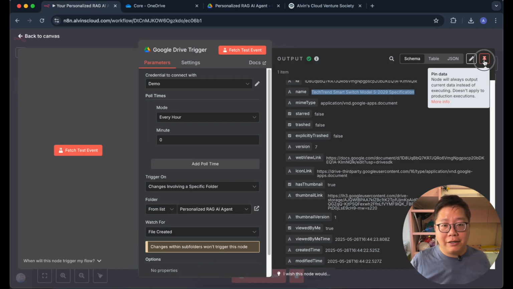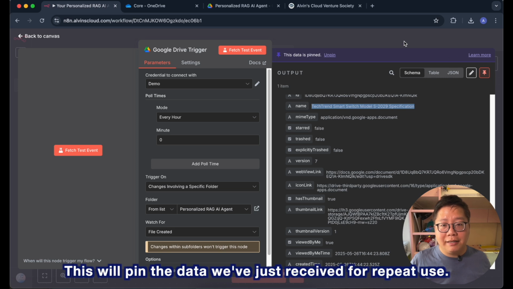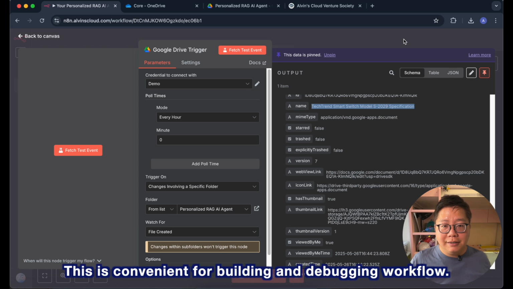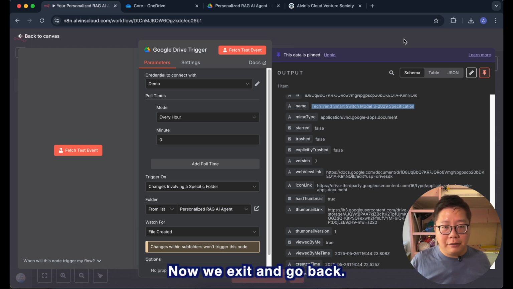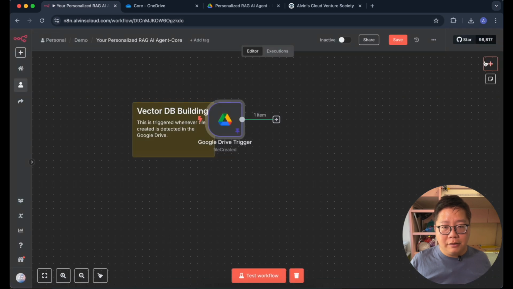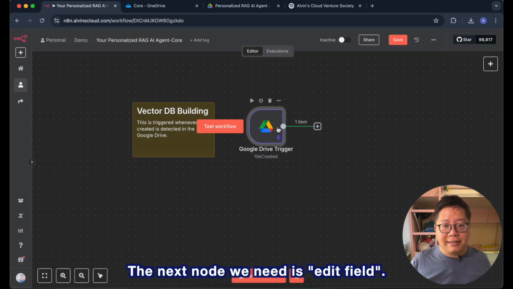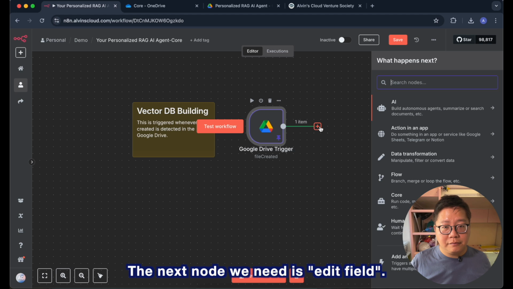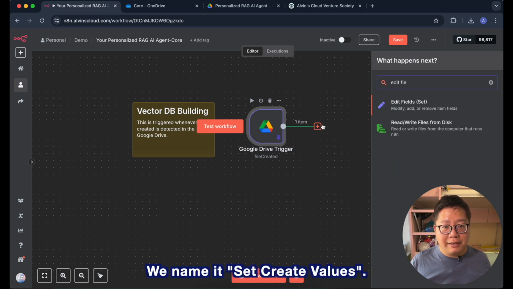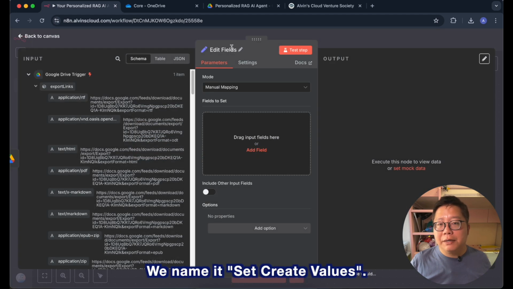Click on the pin icon. This will pin the data we've just retrieved for repeat use. This is convenient for building and debugging workflow. Now we exit and go back. The next node we need is Edit Fields. We name it Set Create Values.